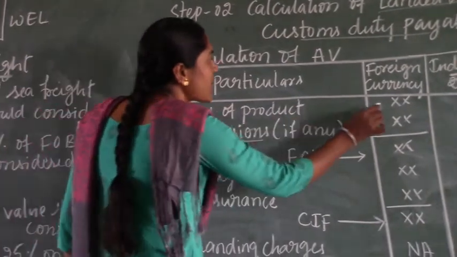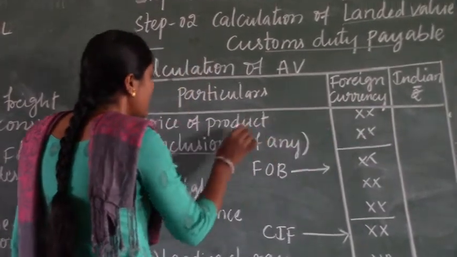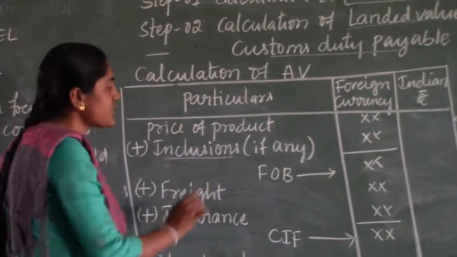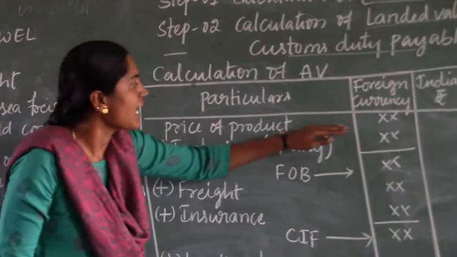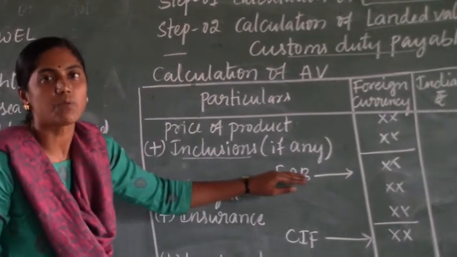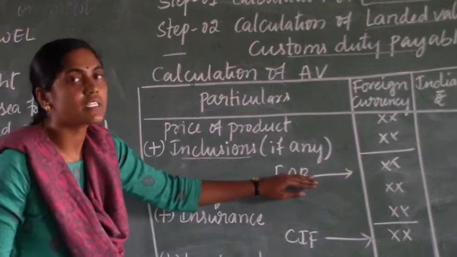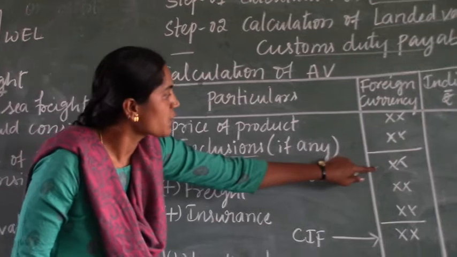See, the price of the product as given, we need to consider in the foreign currency column, and then if any inclusions which form part of the supply, those inclusions need to be added, then we will get FOB. FOB is nothing but free on board. Sometimes in questions they directly give the FOB value. Otherwise, we need to calculate it.